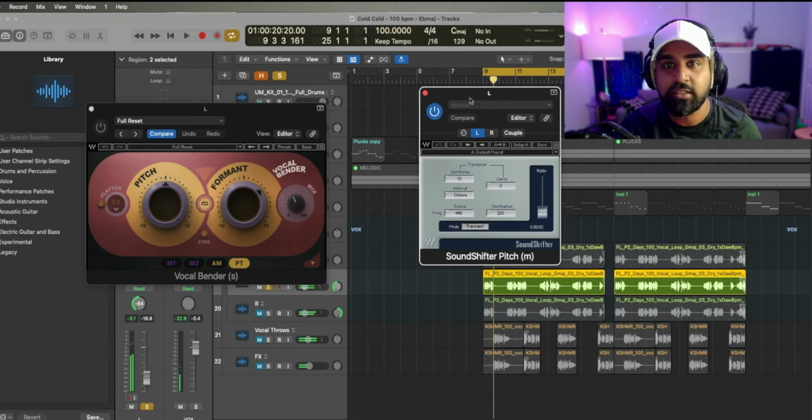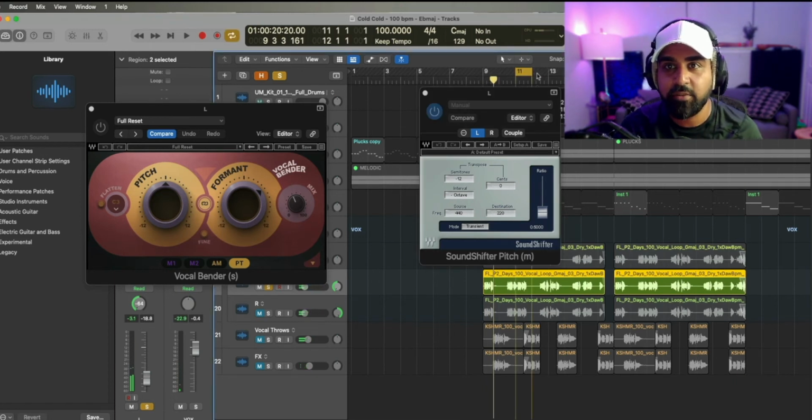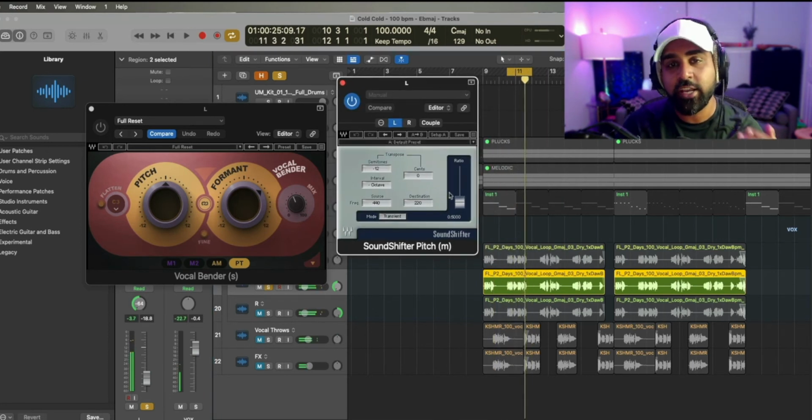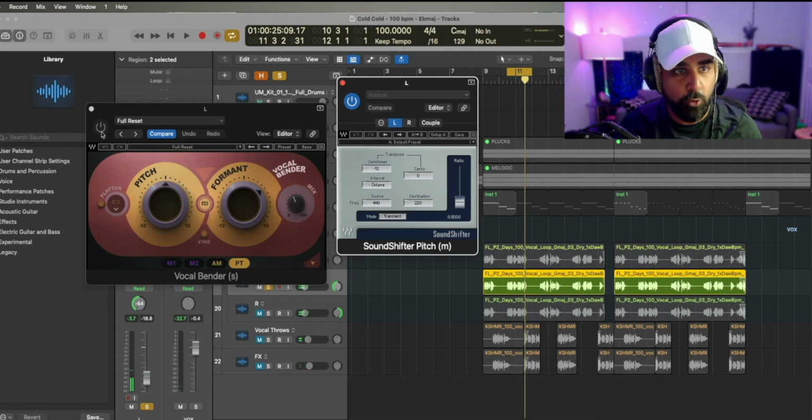That's normal. So let's go ahead and bring it down an octave. I'm going to use it on this part. There's more vocal right here. So that is pretty much one octave down. And then when you change the formant,